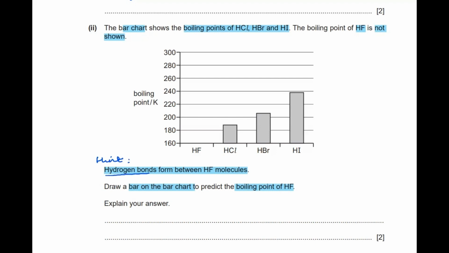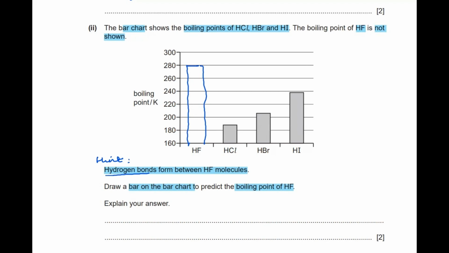So hydrogen bonding is the strongest kind of intermolecular force as compared to the induced dipole or the permanent dipole. So hydrogen fluoride is going to show the highest boiling point as compared to HCl or HBr. So this is going to be the higher bar, which is going to depict the higher boiling point as compared to HCl, HBr, or HI, because it has hydrogen bonding.